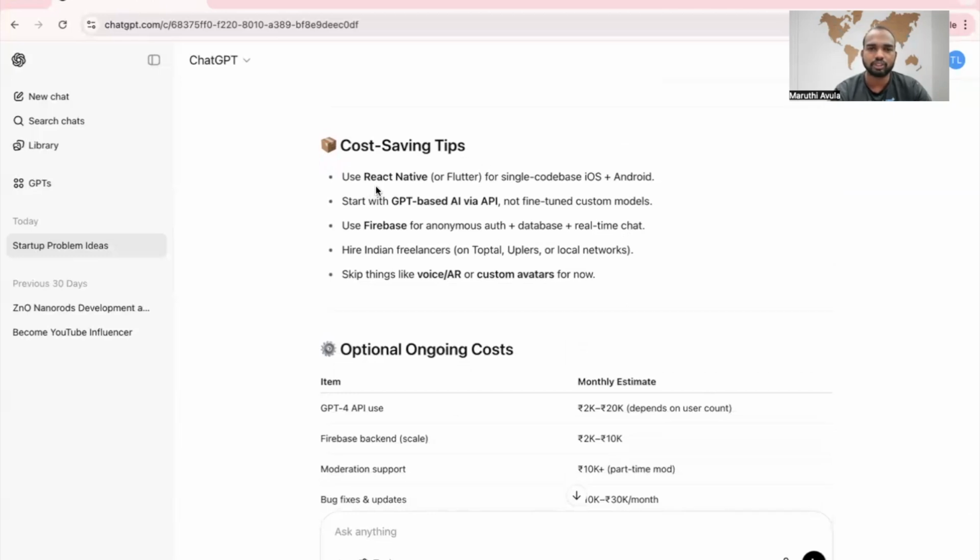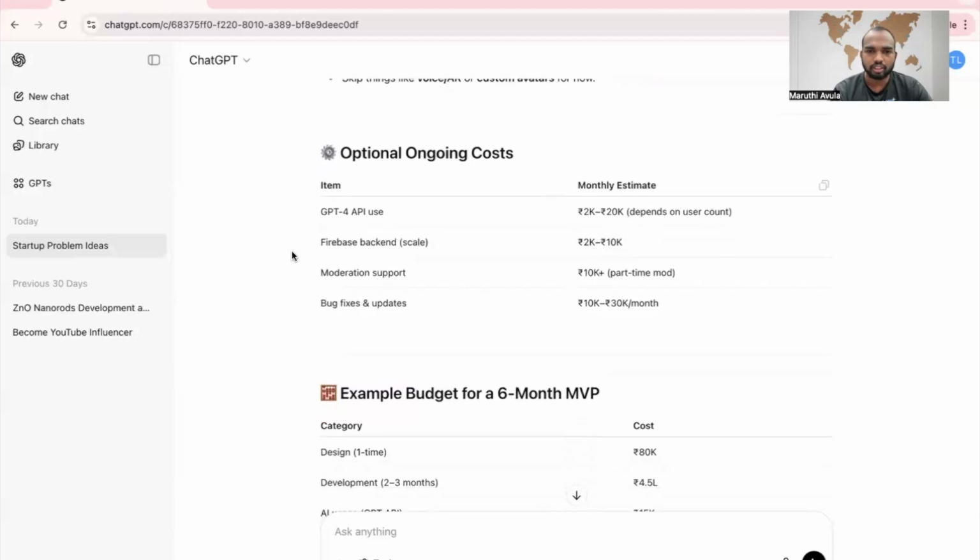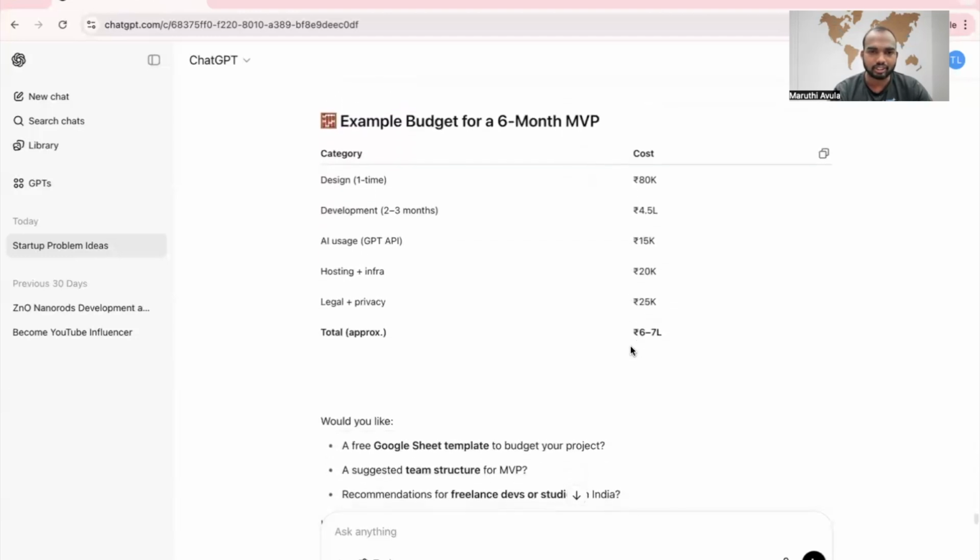Cost savings tips: use React Native or Flutter for a single code base. Start with a GPT based AI via API. Same, it also suggested what we were thinking. Not fine-tuned custom models. Use Firebase for anonymous user database and real time chat. Okay. Optional ongoing chat cost. It is okay, not this.